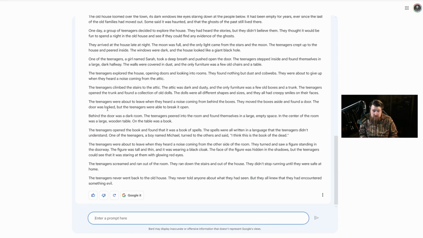They found a door. The door was locked. Behind the dark door, large empty space. On the table was a book. Teenagers opened the book, found it was a book of spells. The spells were all written in a language the teenagers did not understand. The Book of the Dead. They were about to leave when they heard a noise coming from the other side of the room. They saw a figure standing in the doorway, black cloak.